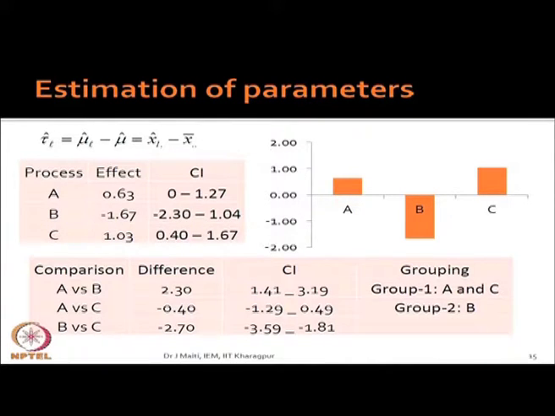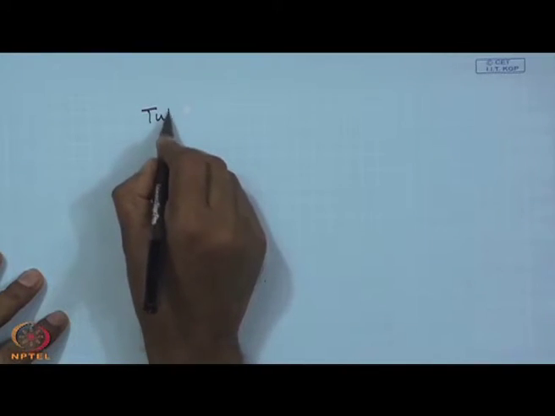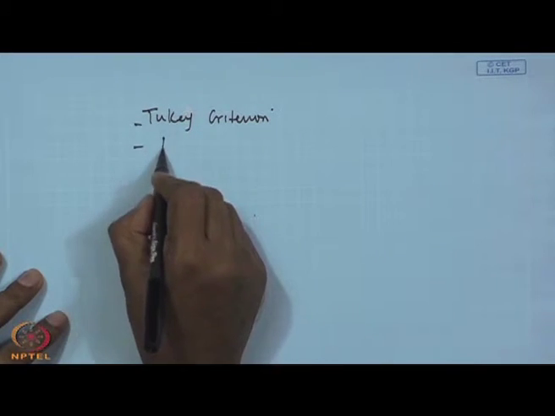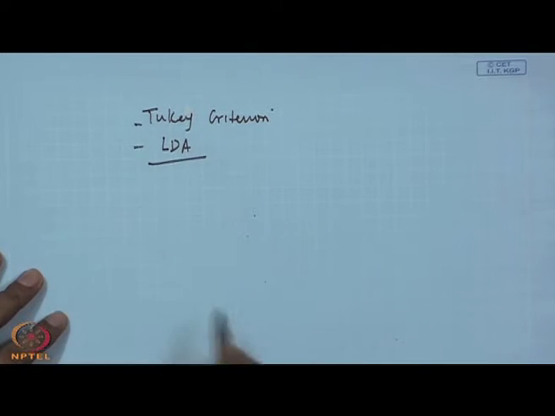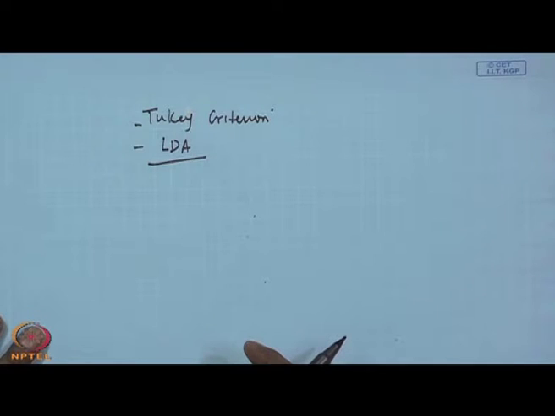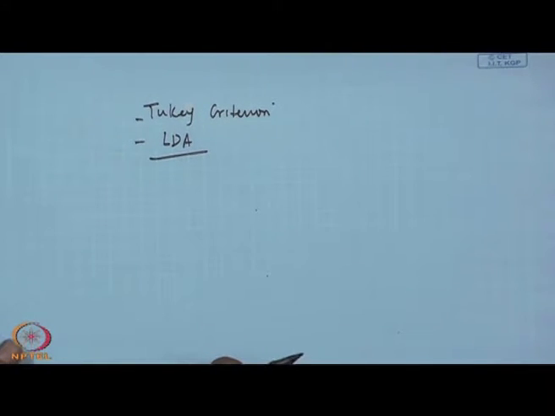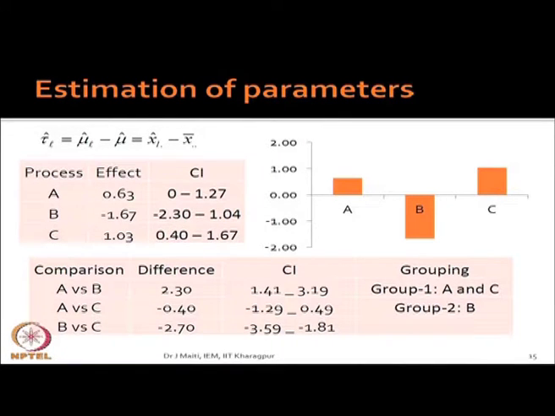Okay. So, if you use Bonferroni approach, it will be little tighter, but there are many other techniques available like Tukey criteria. I think you know Fisher LDA, linear discriminant analysis. Can we use this for clustering? Which one? This concept? Which one you are talking about? That grouping, that A and C and all those things. Clustering,